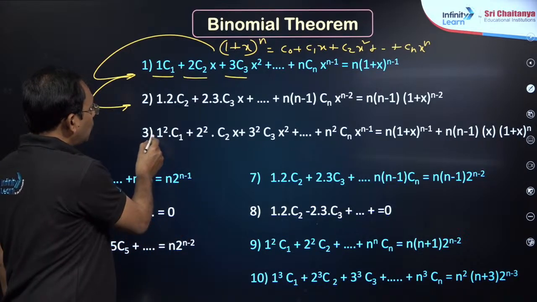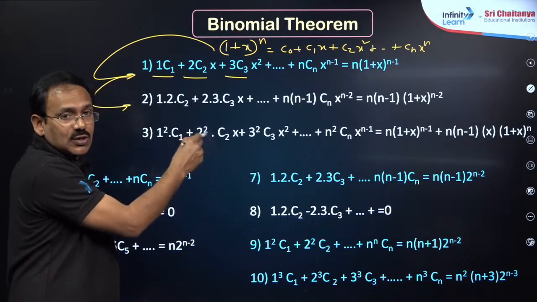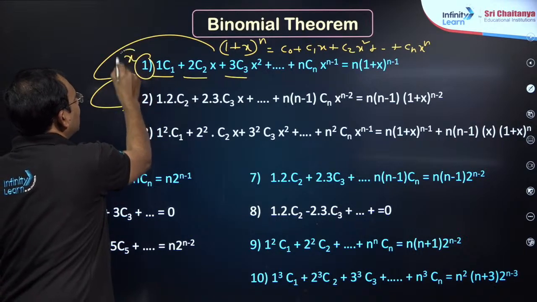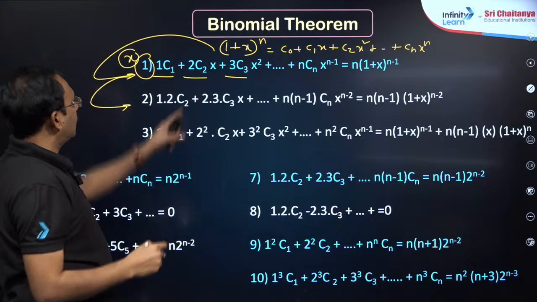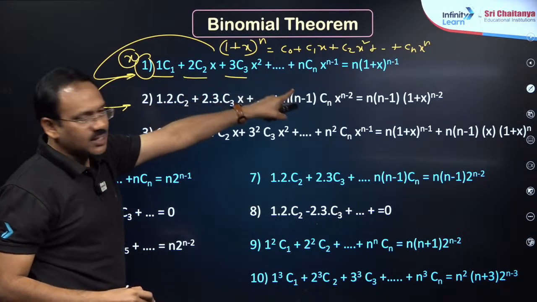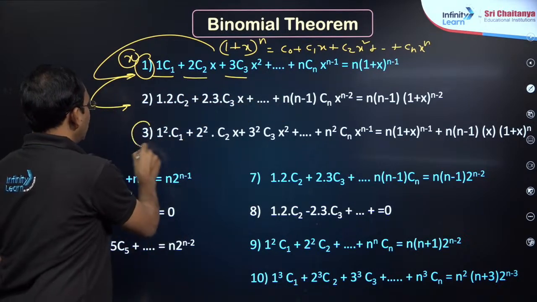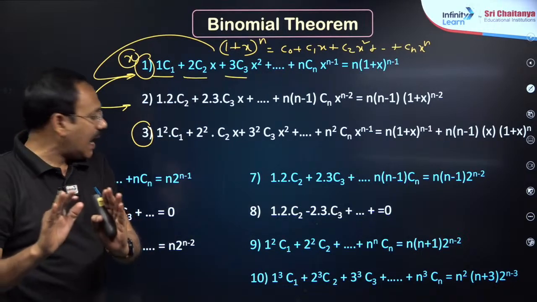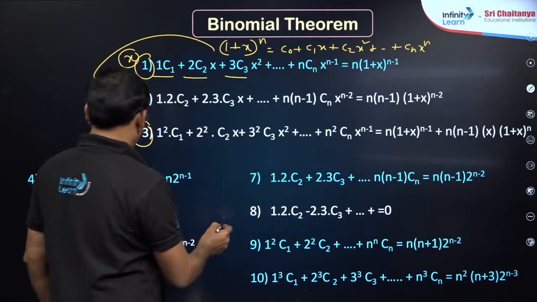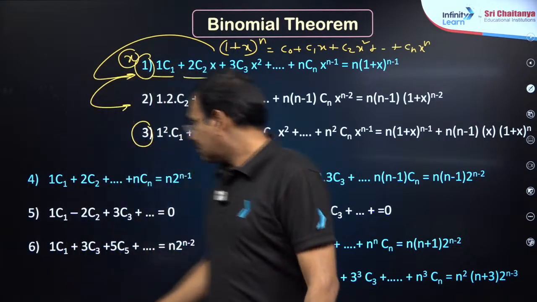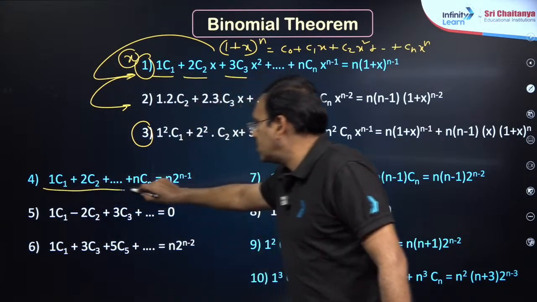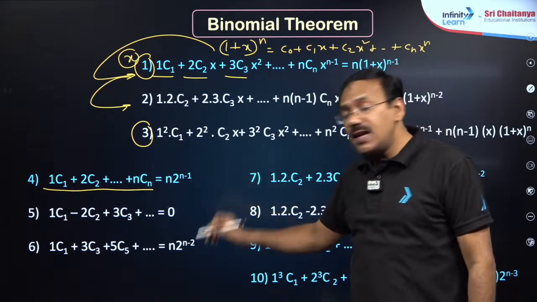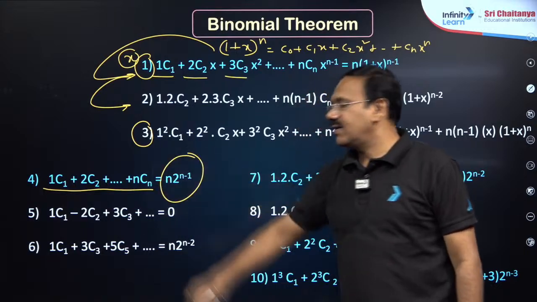Then the third one, to get 1 square into C1, 2 square into C2. Here, this first one you multiply with x, then take the derivative, because it becomes x square, x cube, up to x power n. Then you take the derivative, you will get this. If you could remember this, fine. If not, at least come to this result, which is, you see here, 1 into C1 plus 2 into C2 plus up to n into Cn. Important, you must remember it as n into 2 power n minus 1.